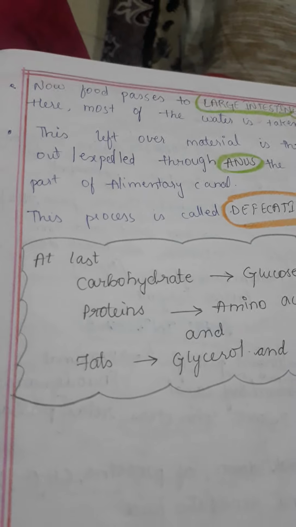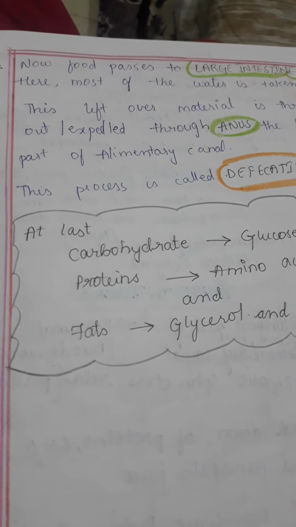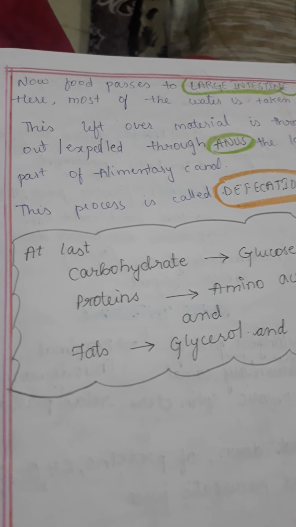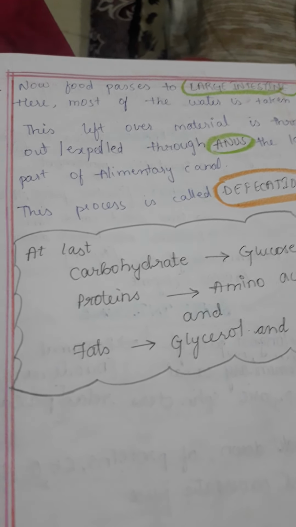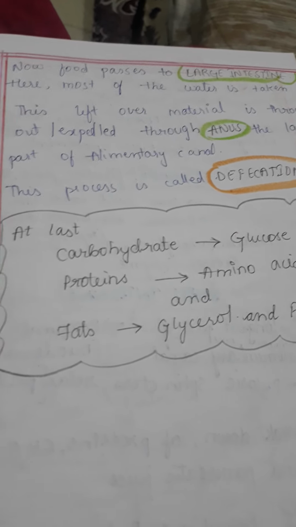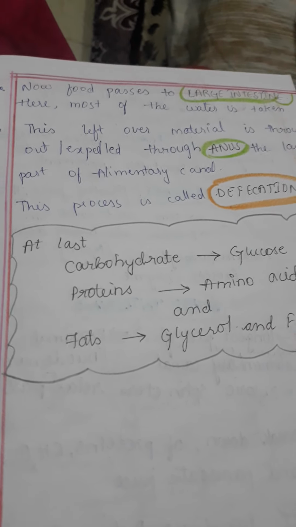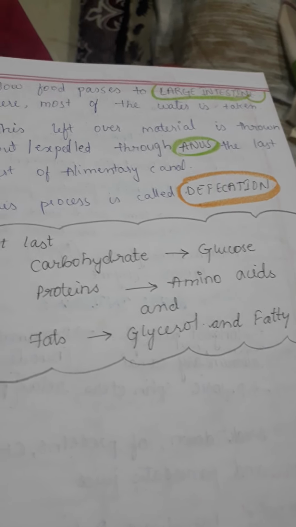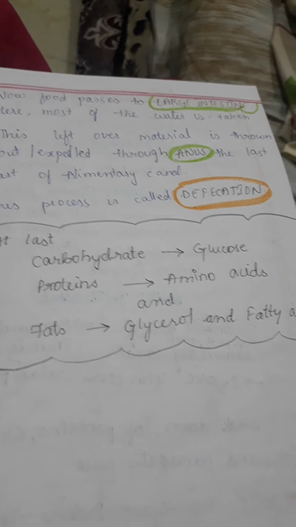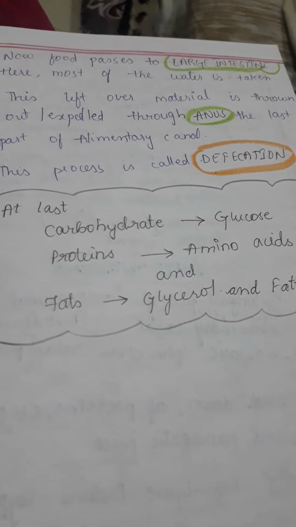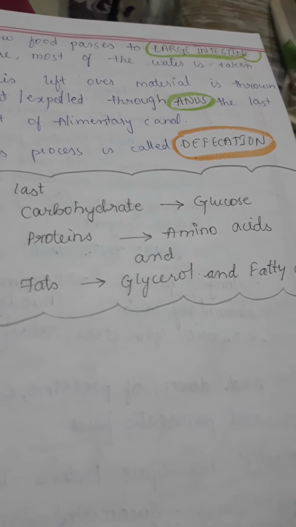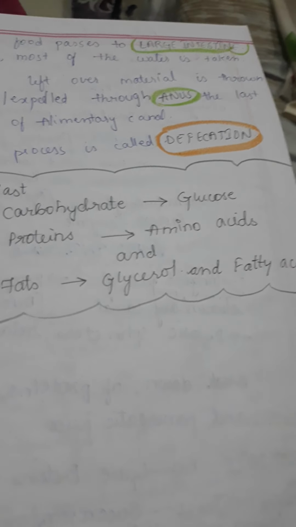Okay, then the food will be passed to the large intestine. Here most of the water is taken away. Whatever leftover material remains cannot be digested or used any more, so it will be expelled out or defecated out of the anus, which is the last part of the alimentary canal. This process of expelling the undigested material is known as defecation. At the end of the whole digestion process, carbohydrates are changed to glucose, proteins are changed to amino acids, and fats are changed to glycerol and fatty acids.